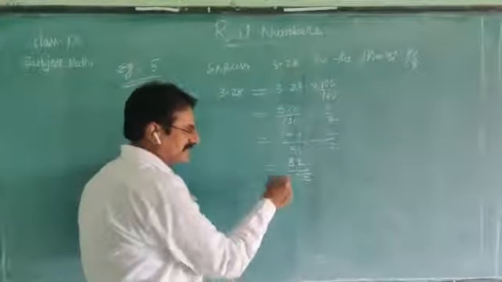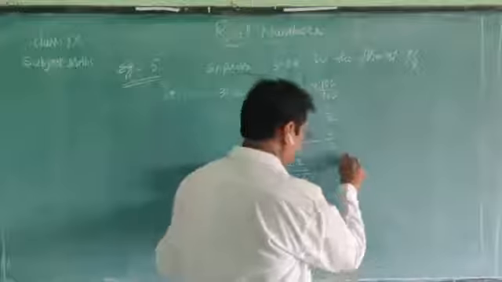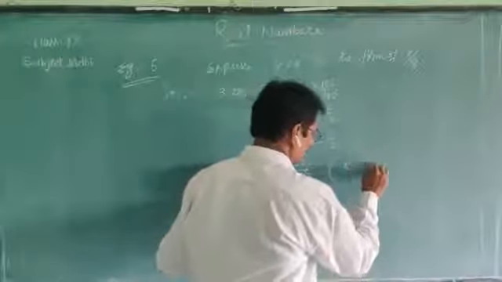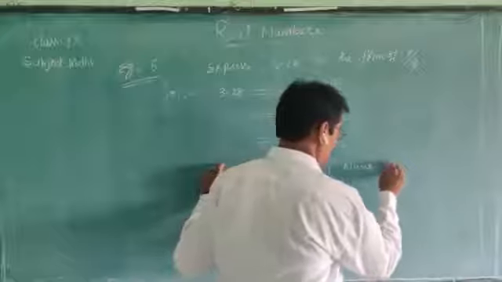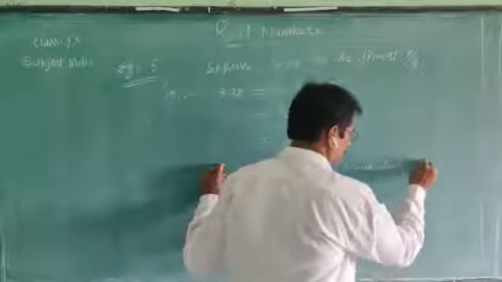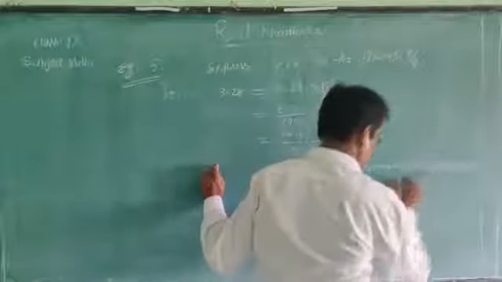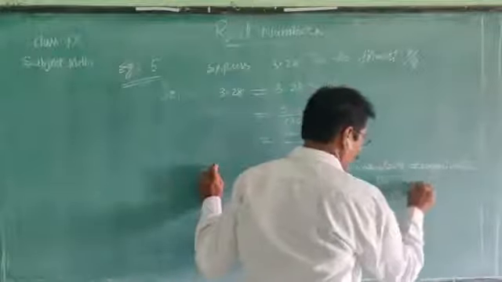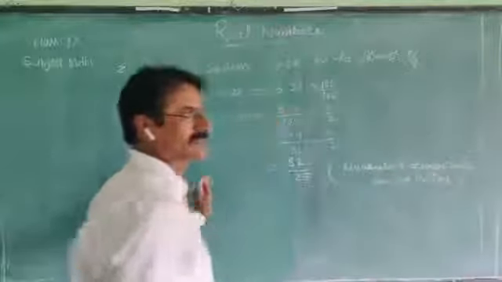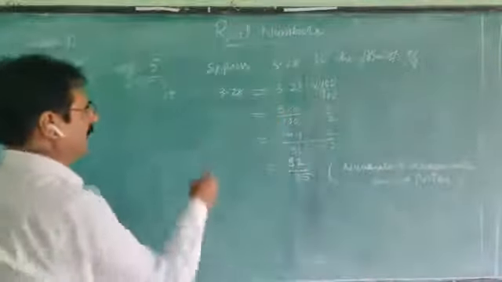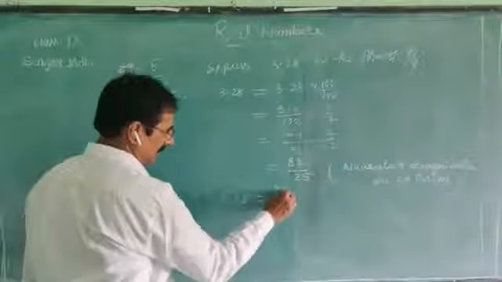In this case, the numerator and denominator are called co-primes. So finally we get 3.28 equal to 82 by 25.